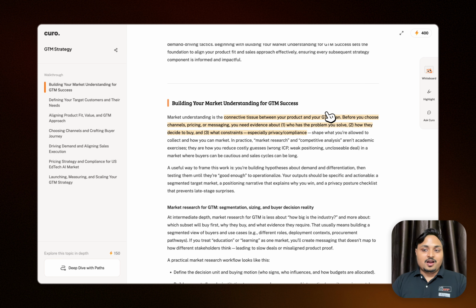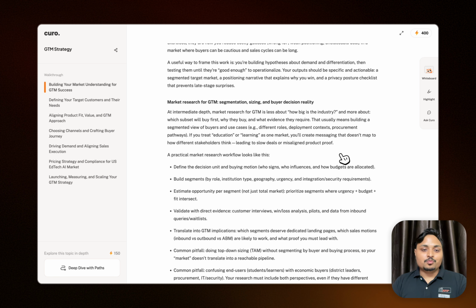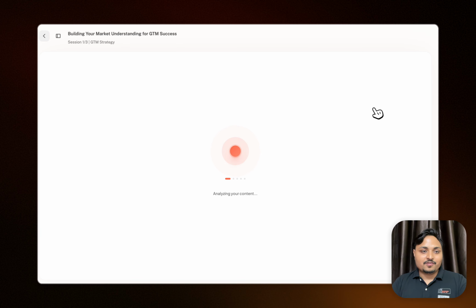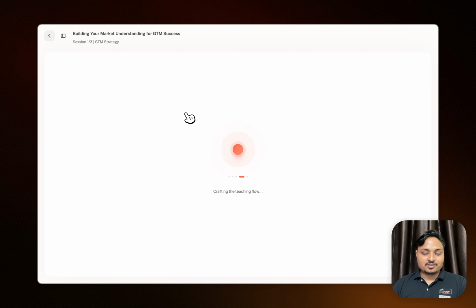That's the difference, and it is going to explain to you in a very simple and short way. Other than this, I'm not a person who likes to read. I like video or a more engaging way of learning. I can directly launch a whiteboard experience with Kuro. If I launch this for the section building your market understanding for GTM success, Kuro is going to create a personalized learning session for me, where it talks to me, teaches me how to understand the market for your GTM success, and shows me visually with diagrams and explains each concept, and I can talk back to it and ask questions in between.